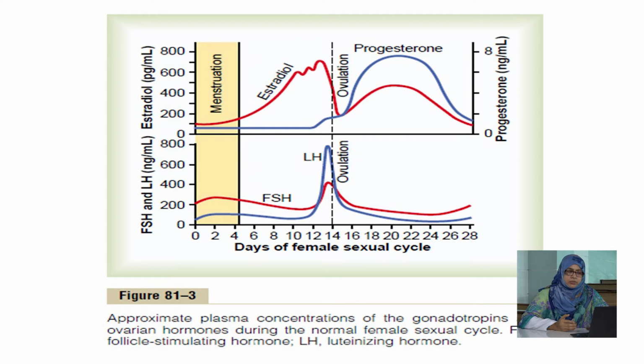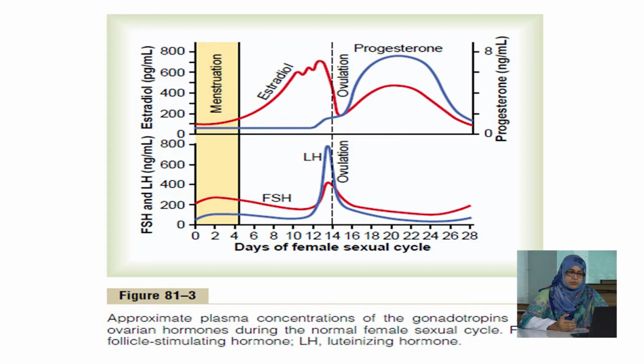So estrogen is secreted from the Graafian follicle, and the estrogen level is high in the upper curve. Then just before the 14th day, luteinizing hormone secretion increases sharply, and ovulation occurs at 14 days.